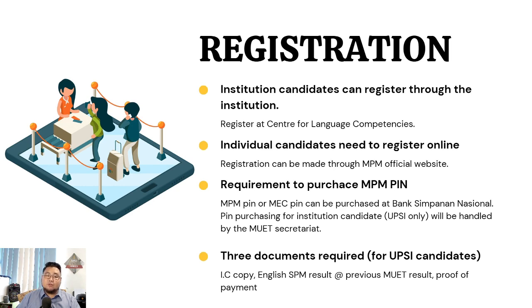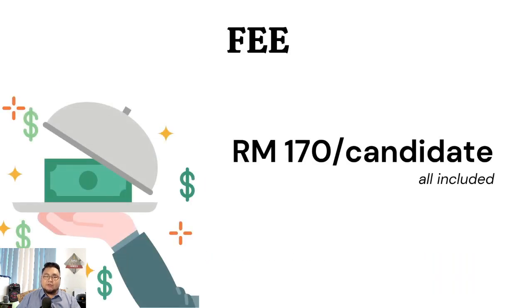All we need from you is first a copy of your IC, then your English SPM results or previous MUET results, and last, the proof of payment. Speaking of payment, how much do you have to pay for MUET? You have to pay 170 ringgit per candidate. This is of course if you register through the institution, which is through our center. Everything is included. We will handle everything for you. Just pay 170 ringgit and that's it.